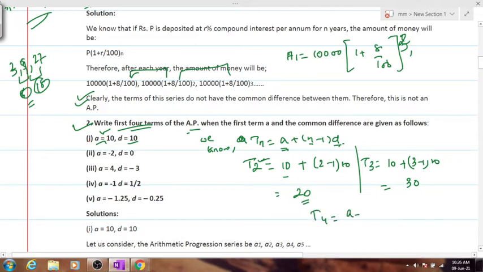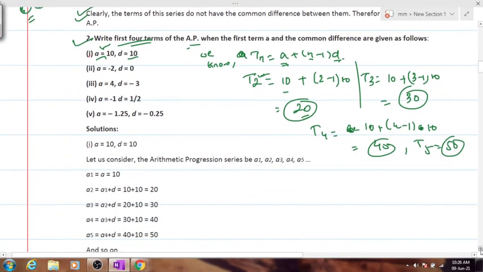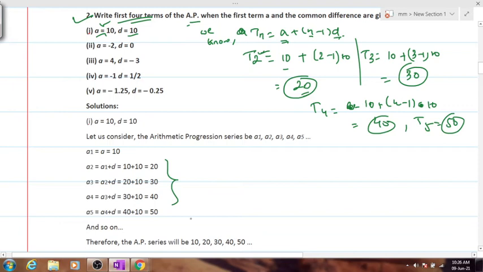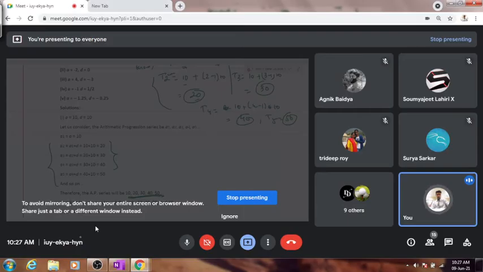T4 will become A plus 4 minus 1 into D, which is 10, which is 40. Clear? 20, 30, 40, and similarly T5 will come out to be 50. So here are your first 4 terms. Clear? Yeah, you can do it like this also. It is the same thing. Clear? This will be your required series. I hope people have understood this much.